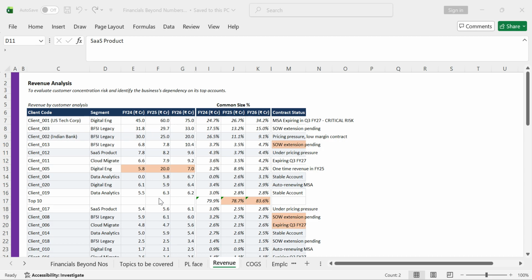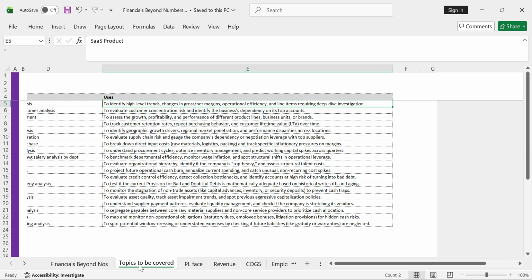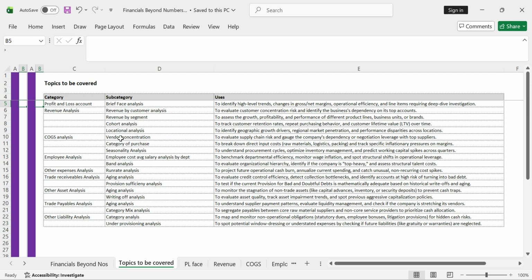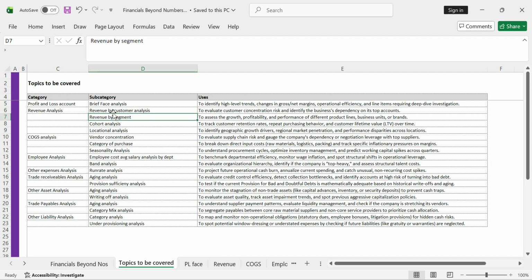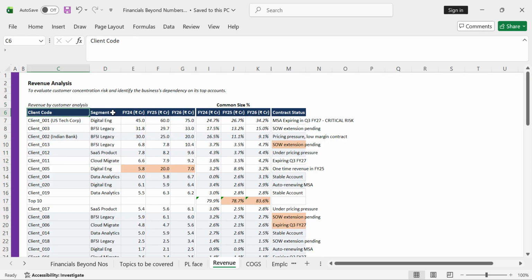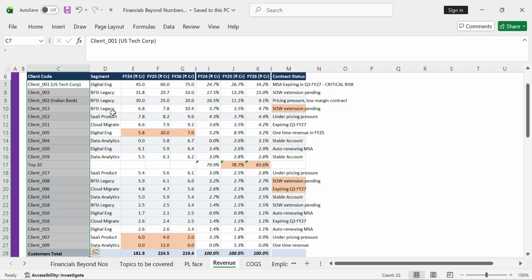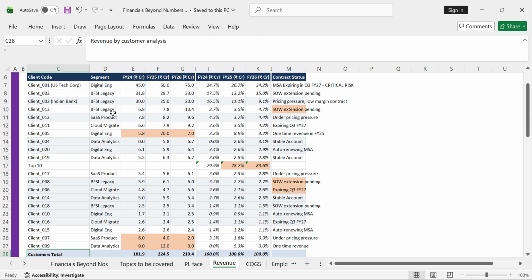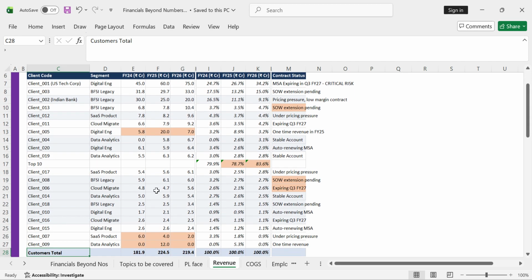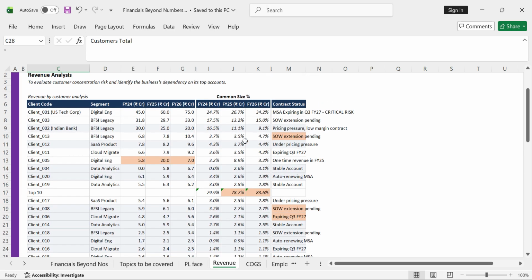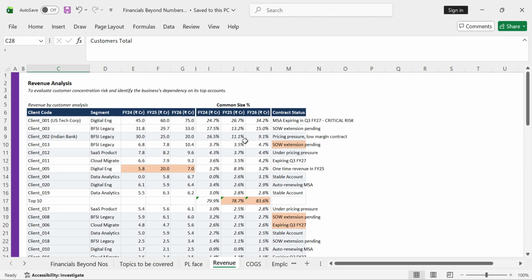So here we are going to do four types of analysis. As I've also discussed in the topics to cover, we will be studying different analyses: revenue by customer, revenue by segment, cohort, and locational analysis. This is dummy data taken from an IT company. This is not the total of all customers. We have assumed, so we have just taken 20 customers, and we are trying to analyze all the revenue workings on these 20 customers.